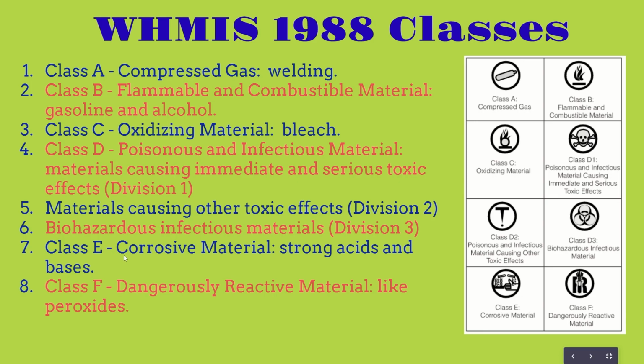For class E we have corrosive materials, such as strong acids and strong bases. Finally, class F is dangerously reactive material, such as peroxides. These are some WHMIS 1988 classes that are important to understand, and you're going to see them throughout different materials and everything around science in Canada.